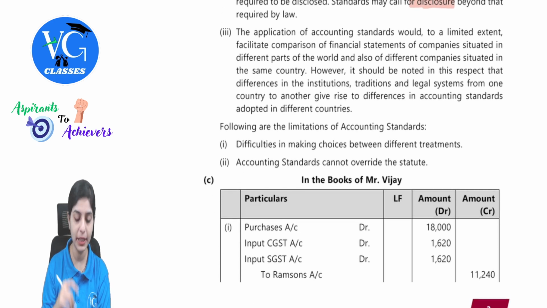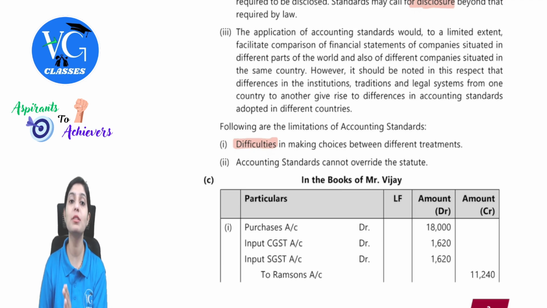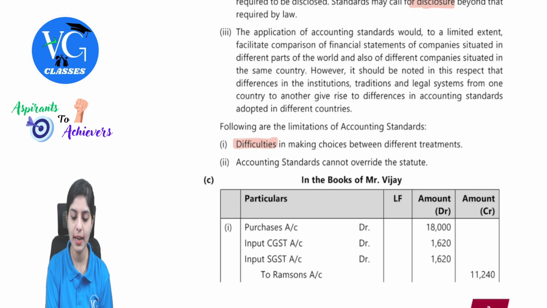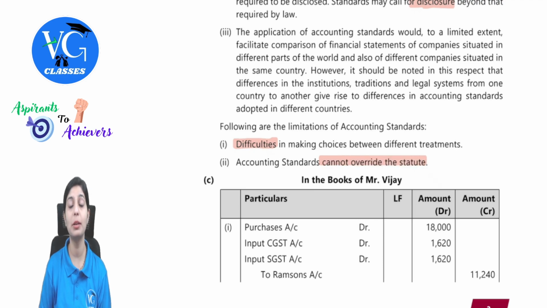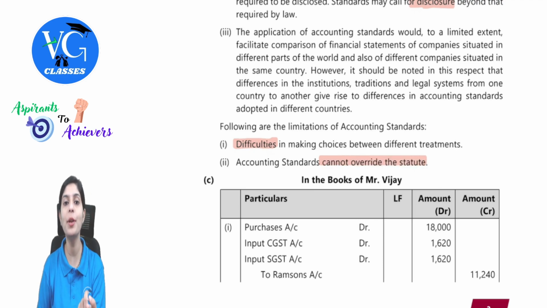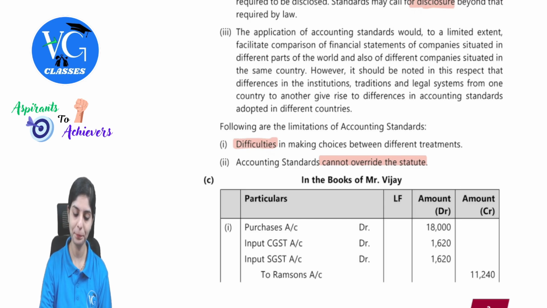Then there are two limitations. There are difficulties in making choices between different treatments, because some accounting standards can prescribe different accounting treatments. It becomes difficult for an accountant to make a clear judgment. Then, accounting standards cannot override the statute. That means accounting standards cannot go beyond what the law prescribes. Law is the ultimate authority. So this was all about accounting standards, advantages and limitations.